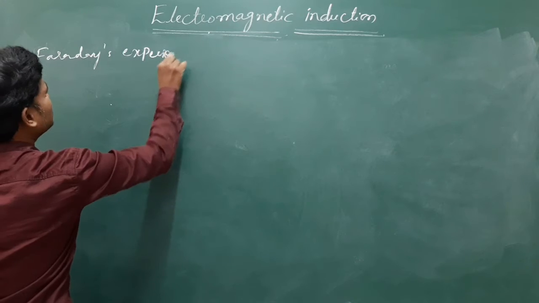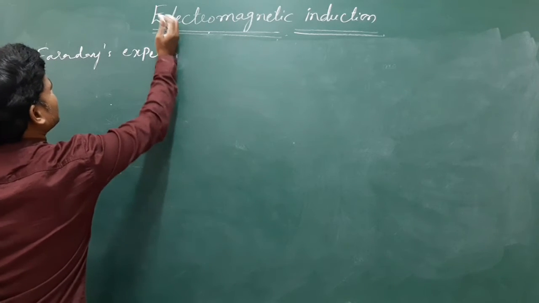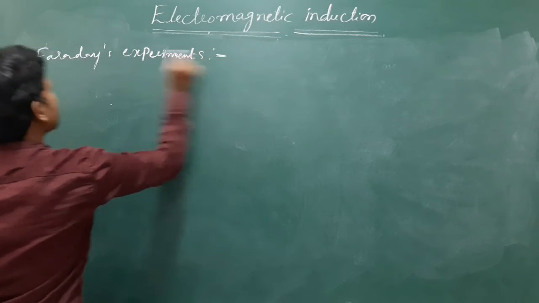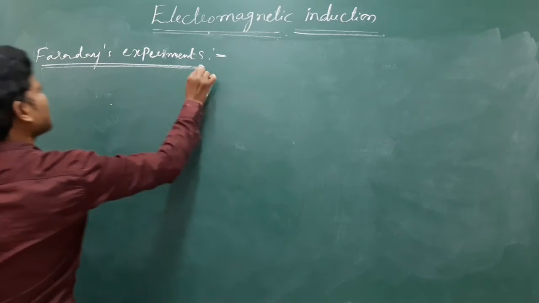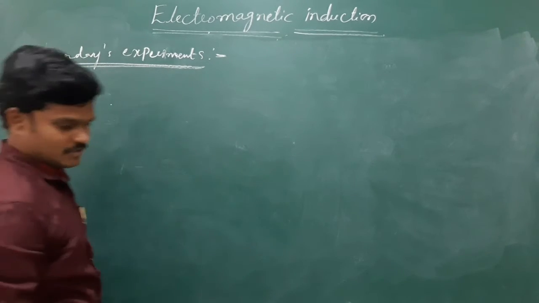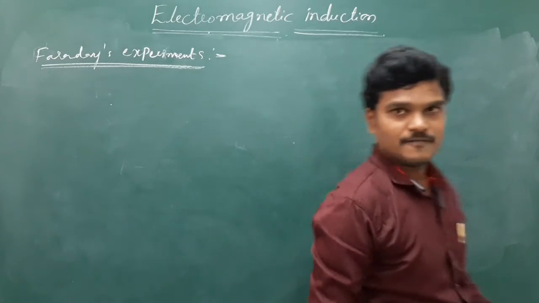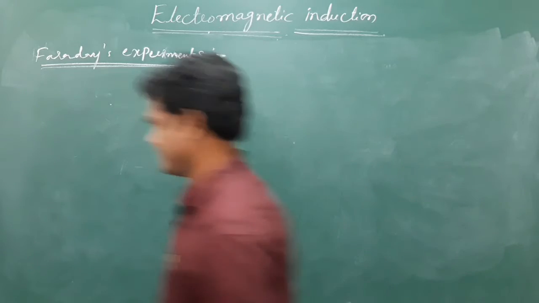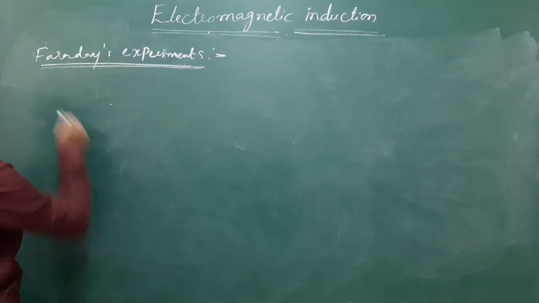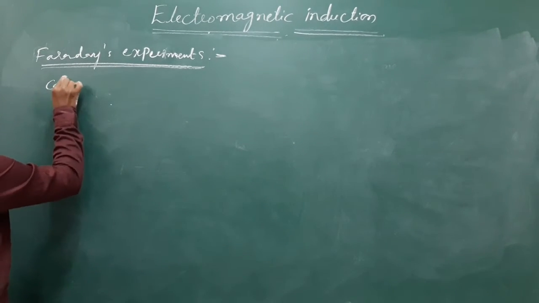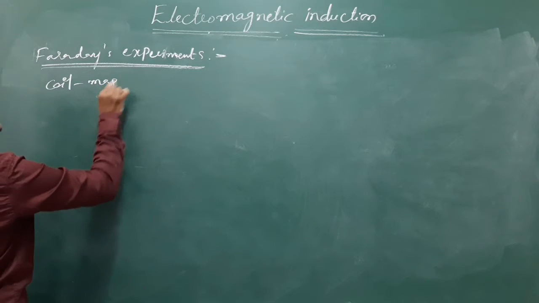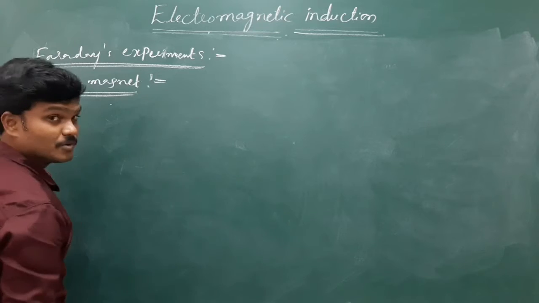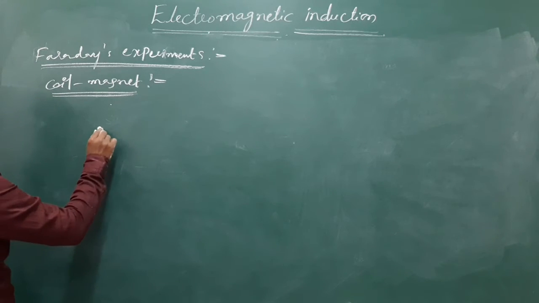Next, laws will come. Like Oersted, Faraday also performed some experiments. So let us see some basic experiments. Let me start with one basic thing, the coil and magnet experiment. Coil with magnet.